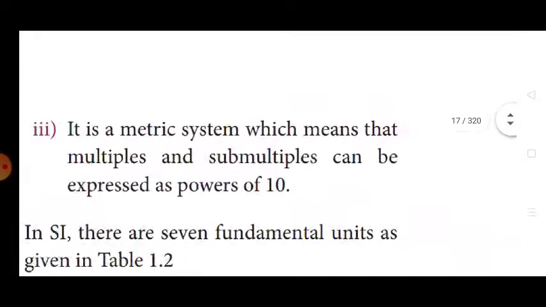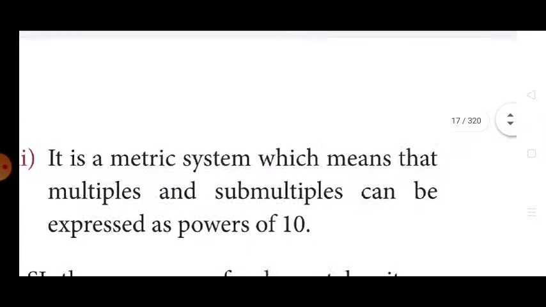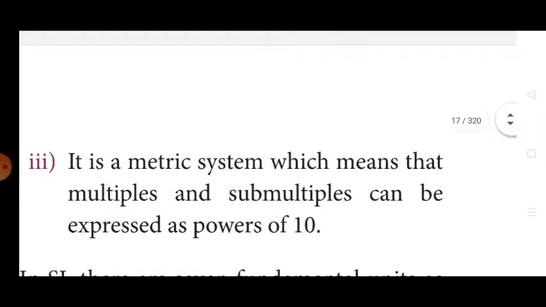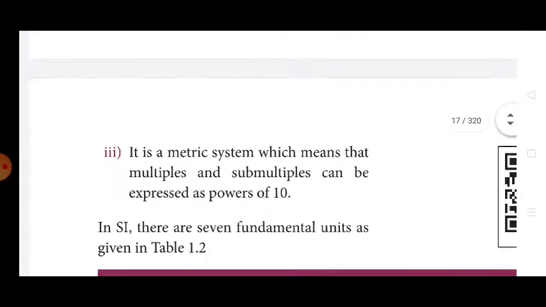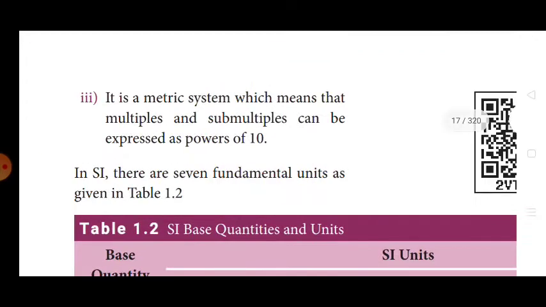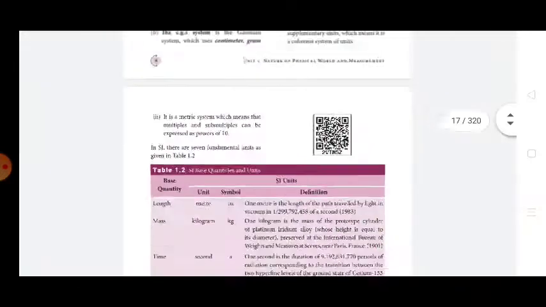Next, it is a metric system, which means that multiples and submultiples can be expressed as powers of 10. Enough. This is the correct answer for the advantages of the SI system.